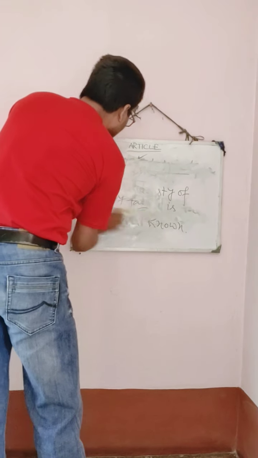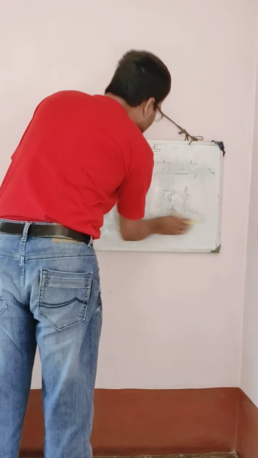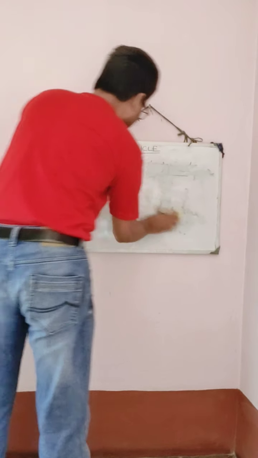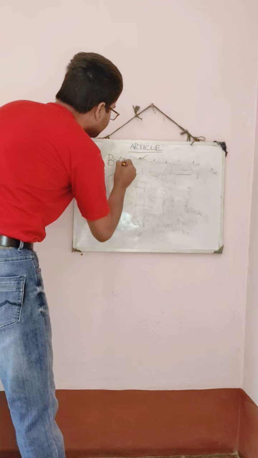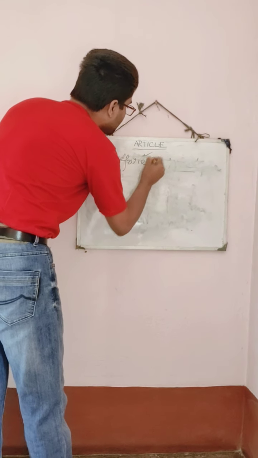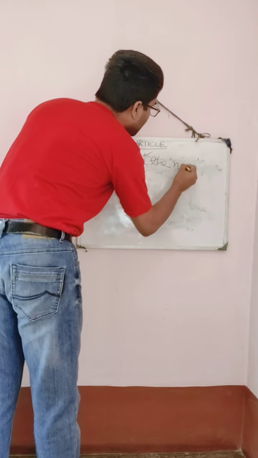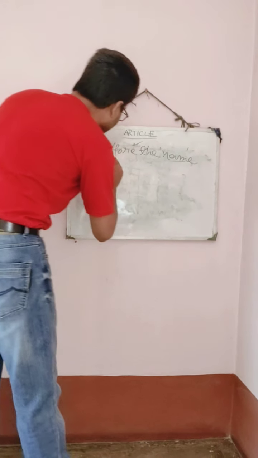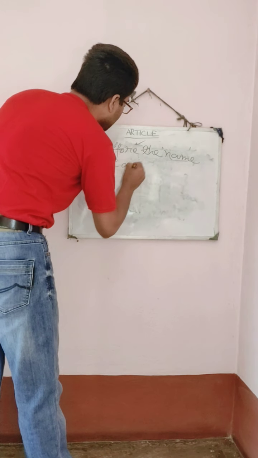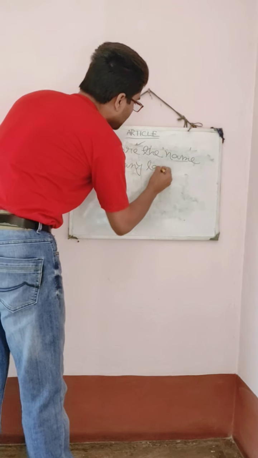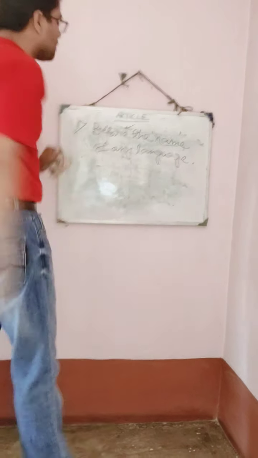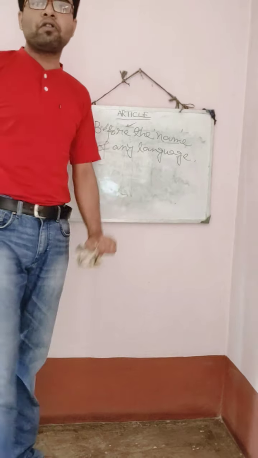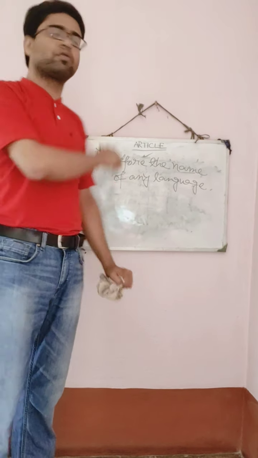Now, we will enter into the second rule. Before the name of any language, you should keep in mind that the article is not used.